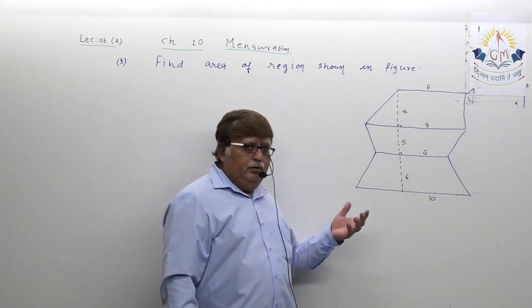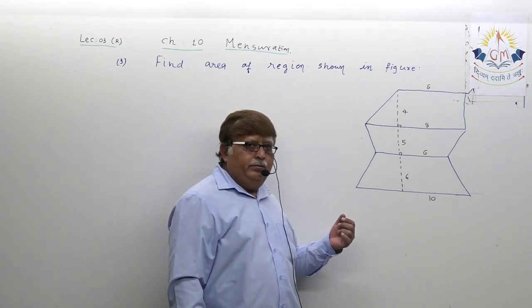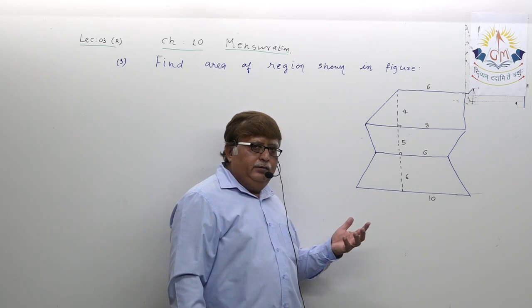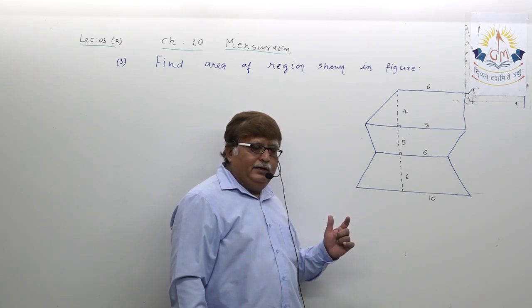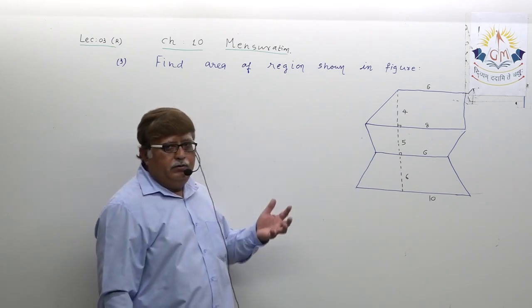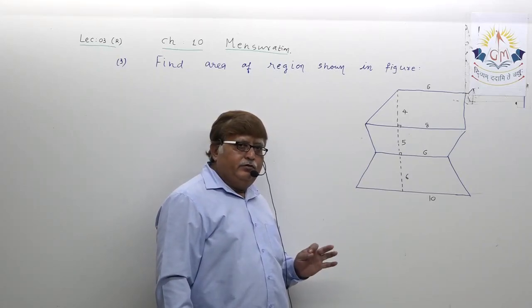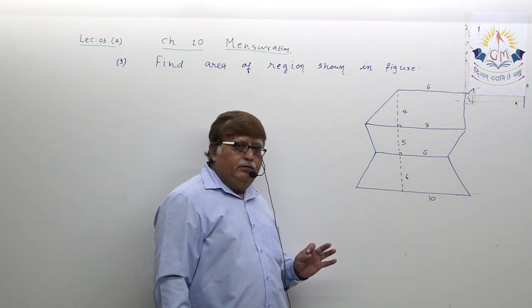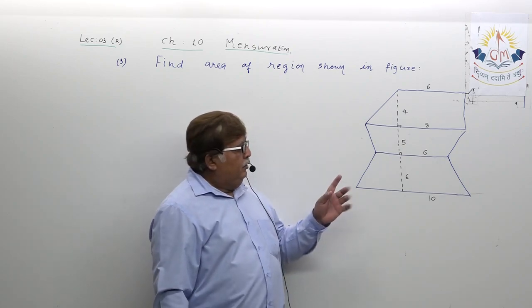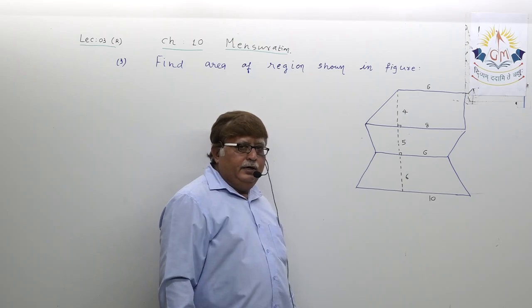Understood? Nowhere in the example is it mentioned that you have to find the area of a trapezium. What type of figures are going to be in this example? They've just told you to find the area of the region shown in the diagram.